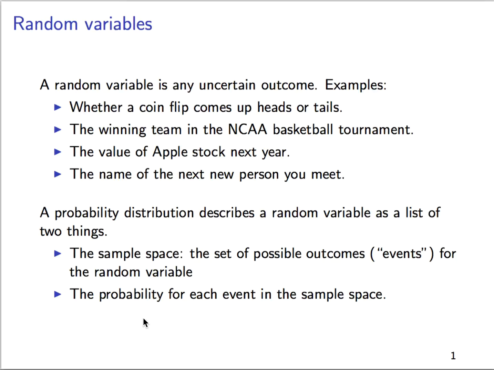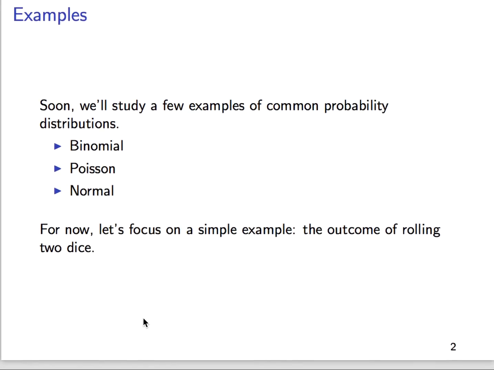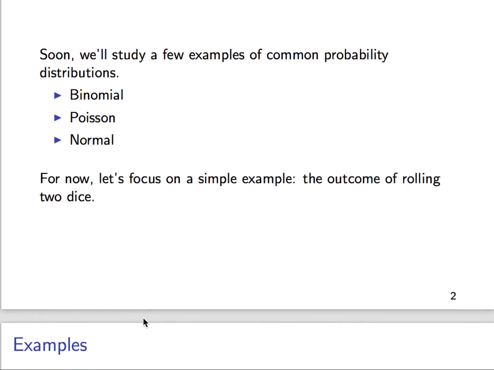Very simple. So we'll come soon to the idea of some very common probability distributions that you've met, things like the binomial distribution, one that you may not have met called the Poisson, and then one that you've certainly met, the normal distribution. But for now, let's focus on a simple example, which is going to be the outcome of rolling 2 dice. It's a common game in Las Vegas.